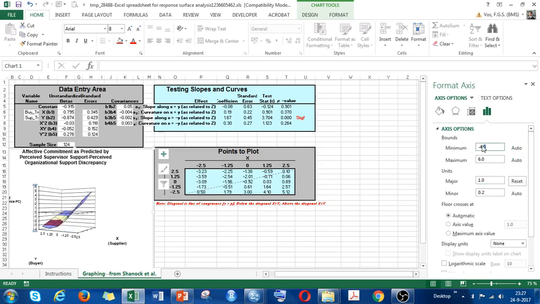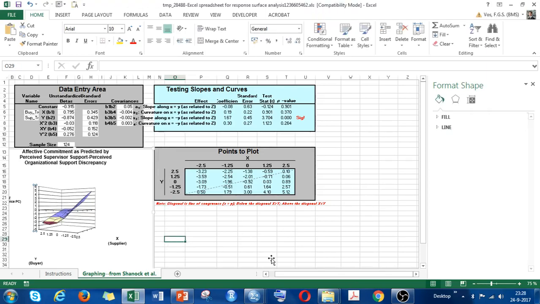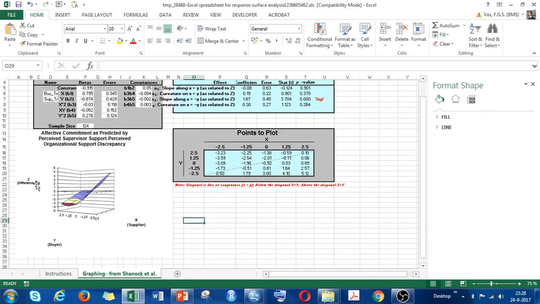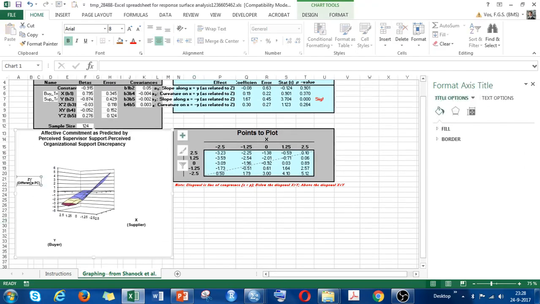You could go from maximum to minimum 6. And I will keep the other the same. I think the major units are okay like this. Let's see. Actually, this looked a little bit nicer. This way you can name the variables, like this is the difference of preferred score.